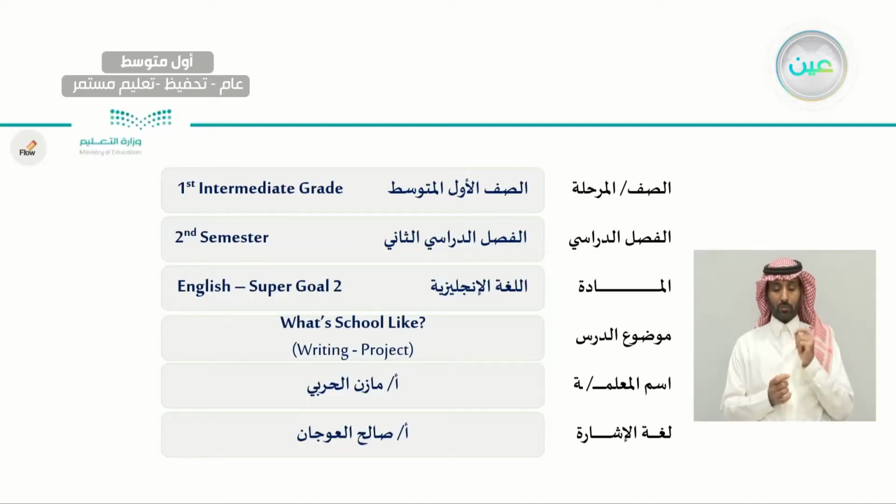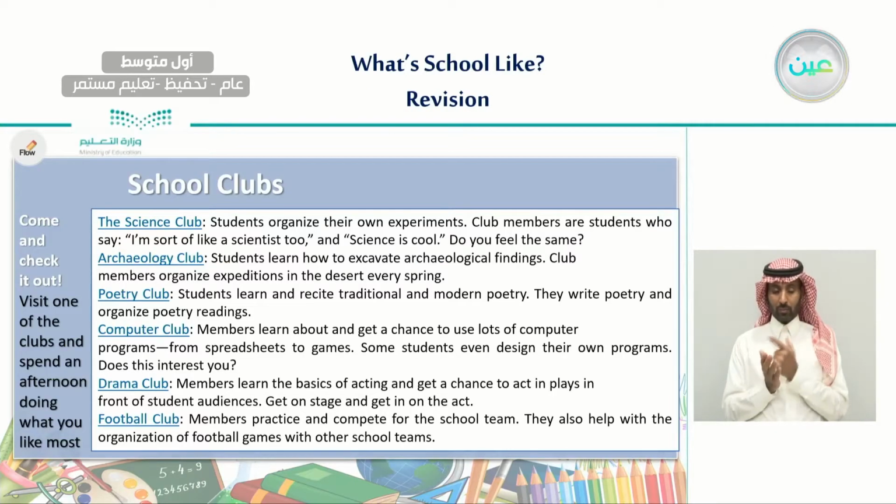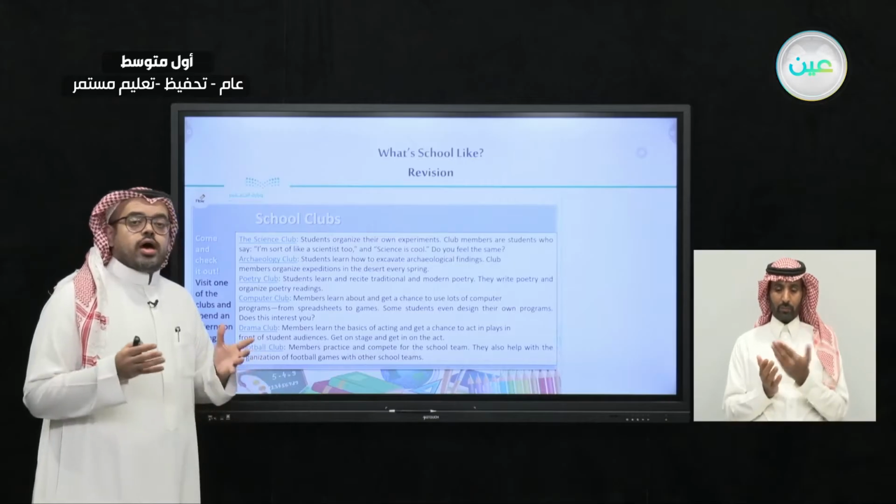Our objectives in today's lesson: we hope that at the end of this lesson you will be able to, number one, complete a chart about physical appearance. Number two, match questions to answers. Number three, rewrite personal information from a text. And number four, design an advertisement for a school club. Before we do this, let's make a quick revision on our last lesson.